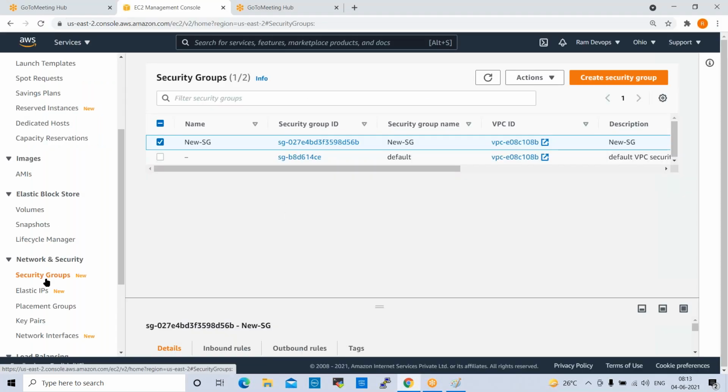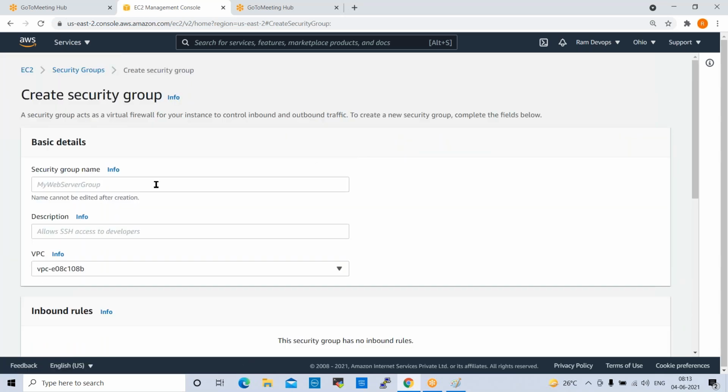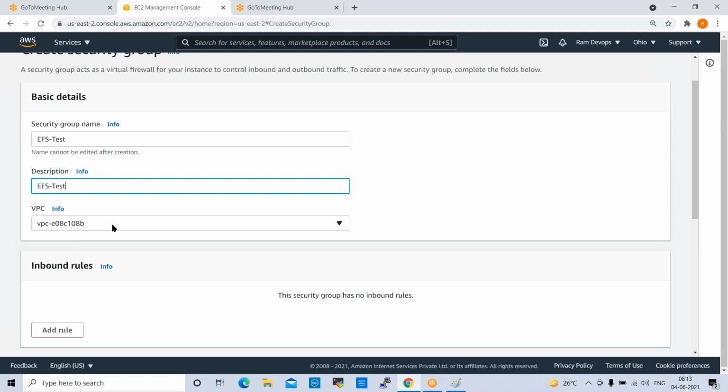So go to security groups and create a security group. For the name we can give something like EFS test, and the description also the same. Keep the default VPC.